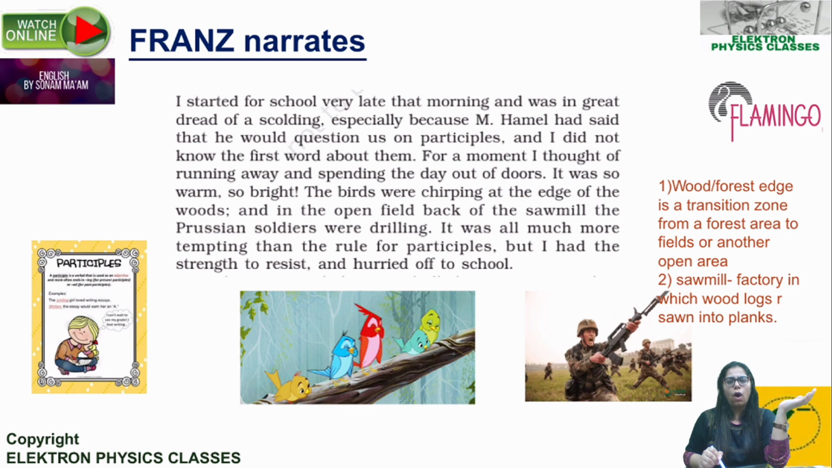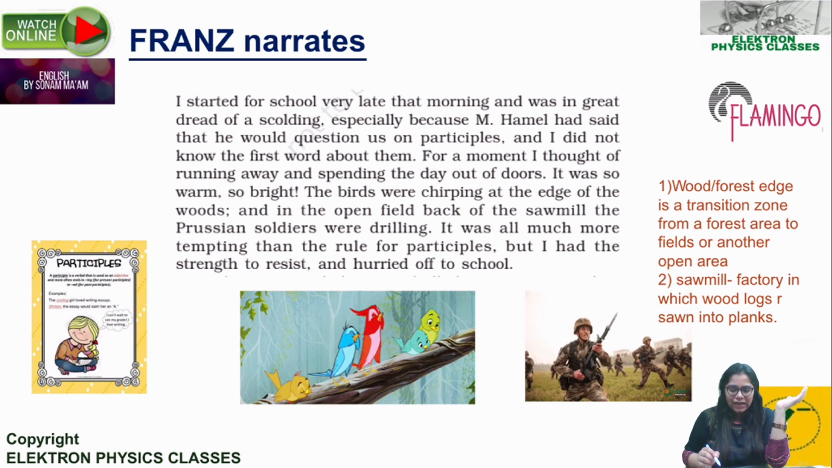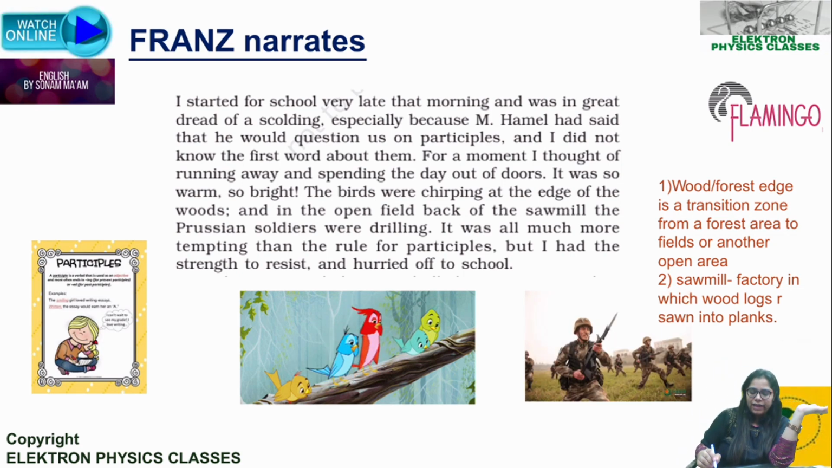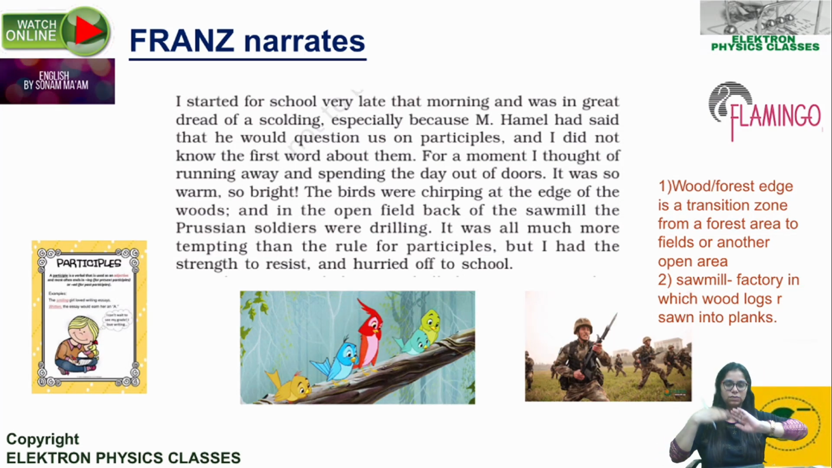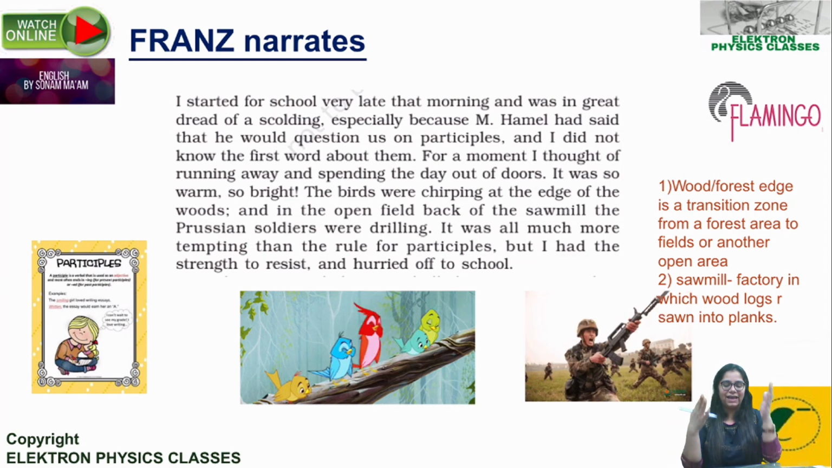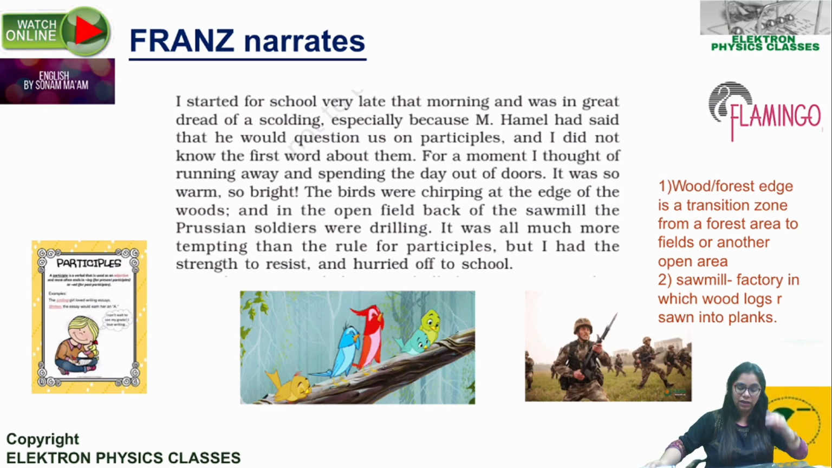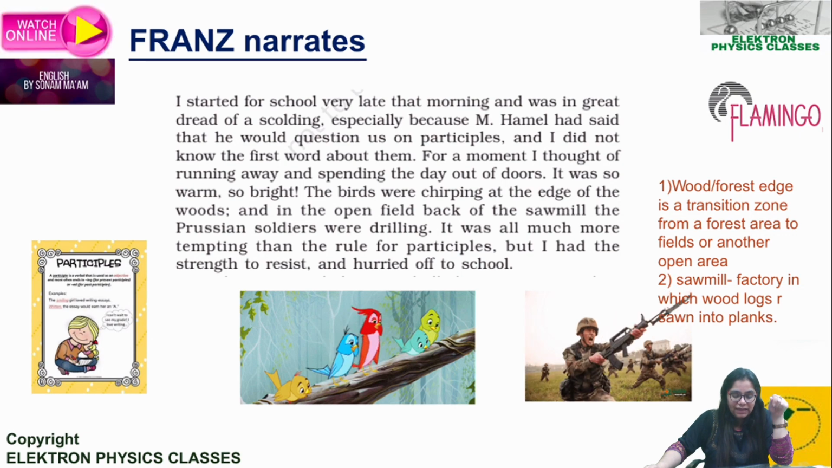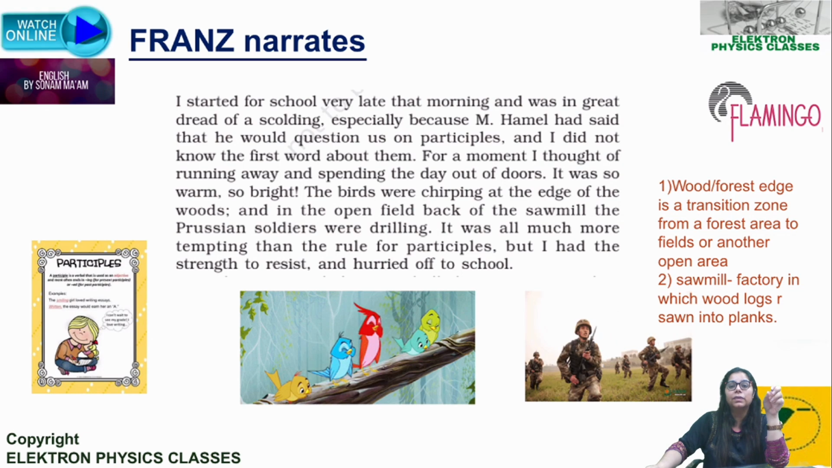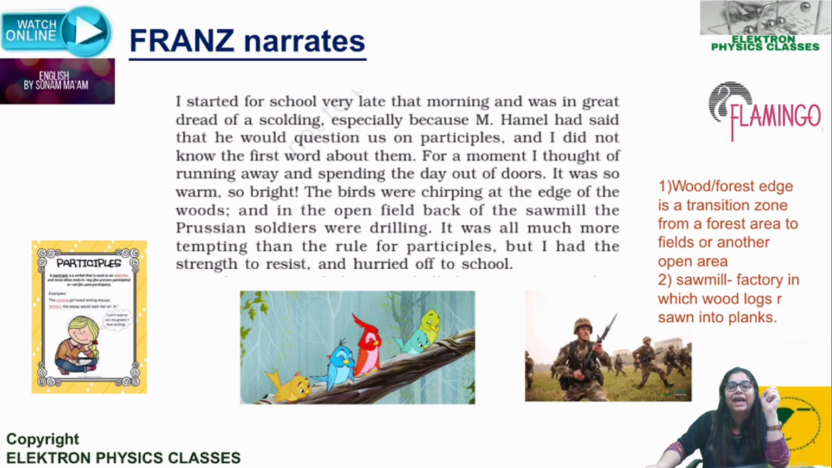"It was so warm, so bright. The birds were chirping at the edge of the woods." Now, physically also, it must have been warm and bright that morning, but that particular day, it was warmer, it was brighter. Why? Because it's a contrast. He is not prepared, he does not want to go to the school, and obviously other things he's finding more interesting. So that's why he's saying so warm, so bright. The birds were chirping at the edge of the woods. So these are the distractions for him.